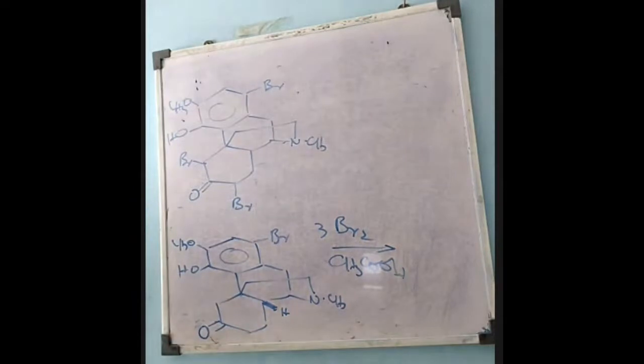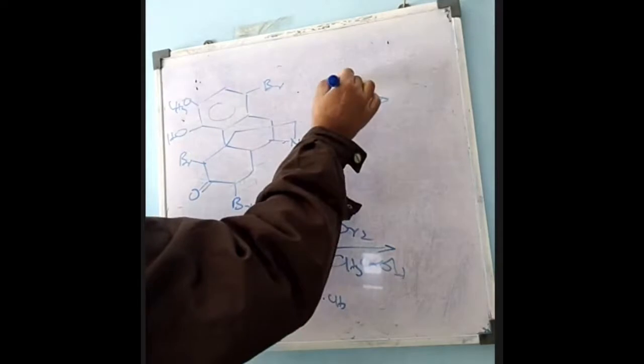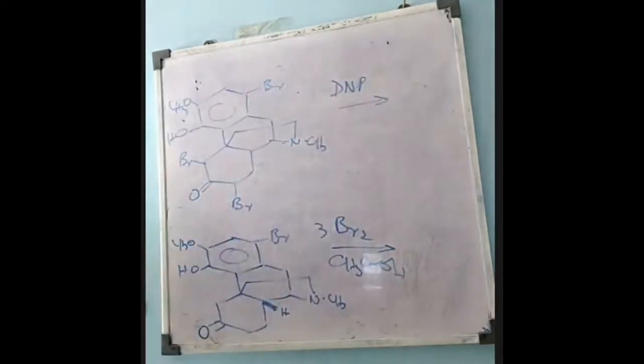Now, when this compound is again treated with 2,4-dinitro, you can write here DNP. DNP means 2,4-dinitrophenylhydrazine.